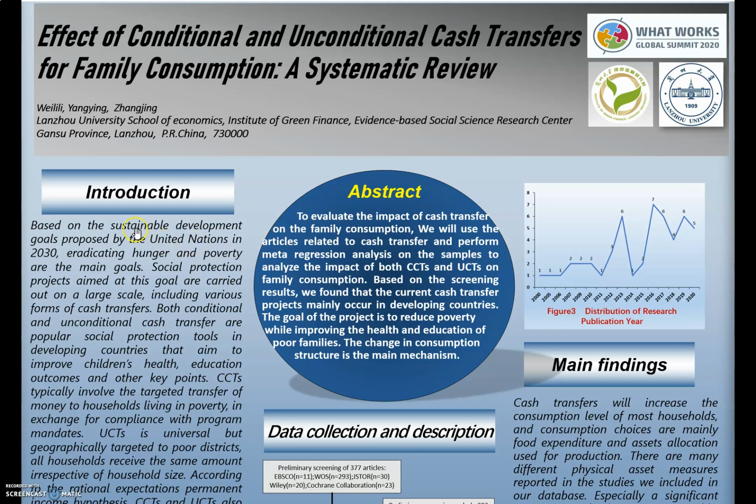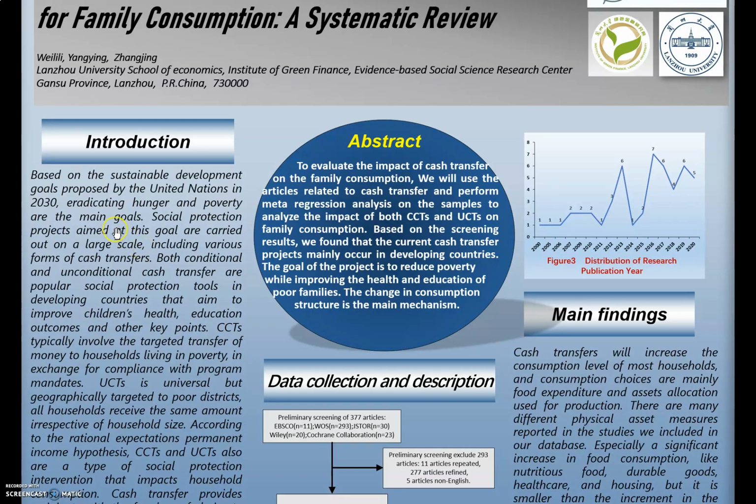Based on the Sustainable Development Goals proposed by the United Nations for 2030, eradicating hunger and poverty are the main goals. Social protection projects aimed at this goal are carried out on a large scale, including various forms of cash transfers. Both conditional and unconditional cash transfers are particular social protection tools in developing countries that aim to improve children's health, education outcomes, and other key points.